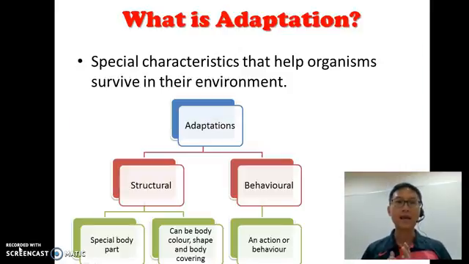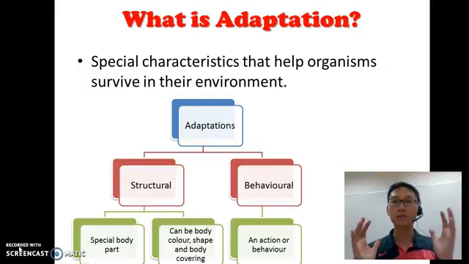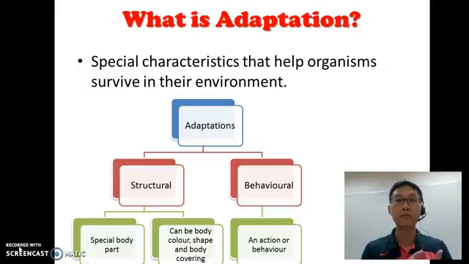So what is an adaptation? I'm going to spend a little bit of time to explain what adaptation is. Adaptation is basically something special that helps an organism. Remember, an organism is an animal or a plant. So it's something special that helps an organism survive in its environment. We've learned that different animals live in different types of environment, and different environments have different temperatures, different types of food, different things that affect an environment. And so the animal must learn to adapt, or change the way they behave or change what is on their body, so that they can survive in the environment.